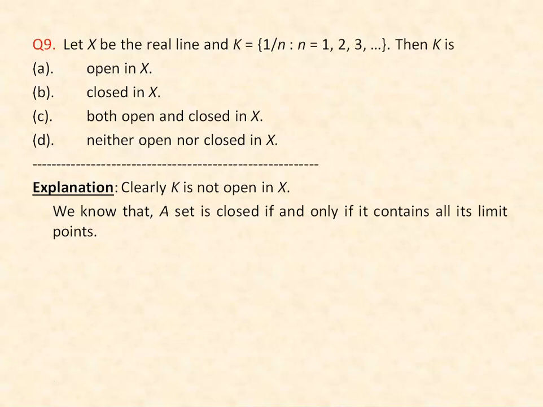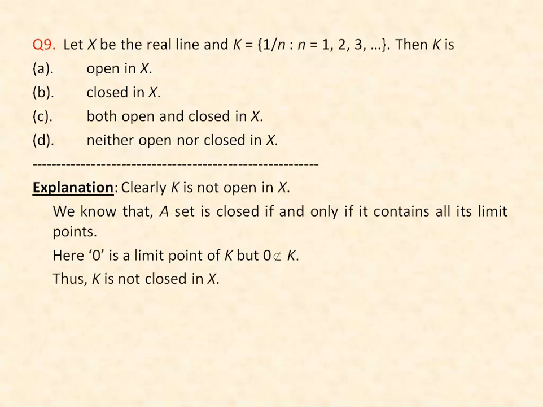So 0 is a limit point of K. But clearly 0 doesn't belong to the set K. That means K doesn't contain one of its limit points, which is 0. So K cannot be closed. So B is also not the right choice. K is not open in X, K is not closed in X. So the right answer is neither open nor closed in X.